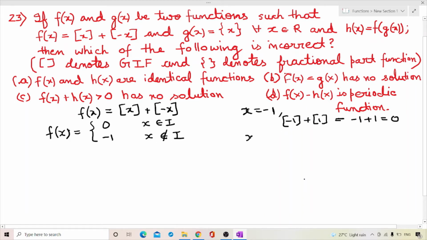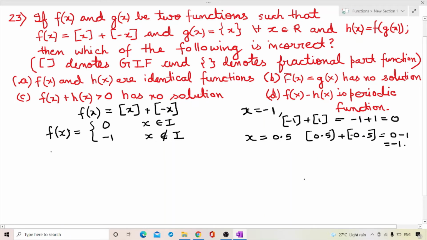Now if I take a non-integer value, for example 0.5, then I get [0.5] plus [-0.5], so this becomes 0 minus 1, which is equal to -1. This is true for all values: for all integer values f(x) will be 0 and for all non-integral values f(x) will be -1.